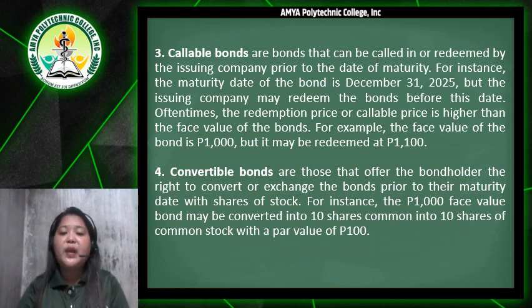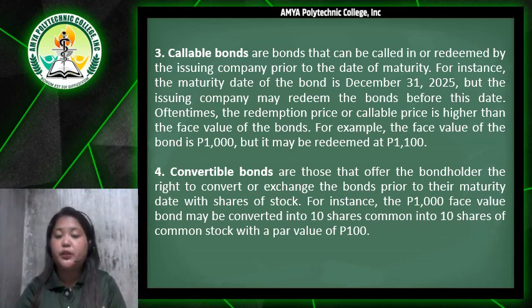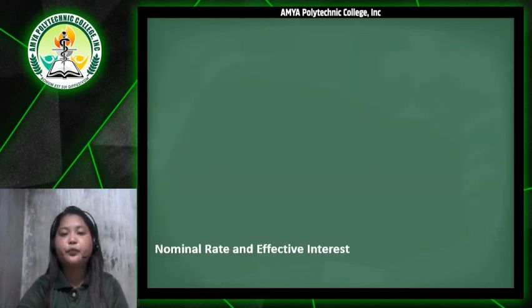Next, the fourth one is the convertible bonds. These are those that offer the bondholder the right to convert or exchange the bonds prior to the maturity date with shares of stock. For instance, yung 1,000 pesos face value bond may be converted into 10 shares of common stock with a par value of 100 pesos.